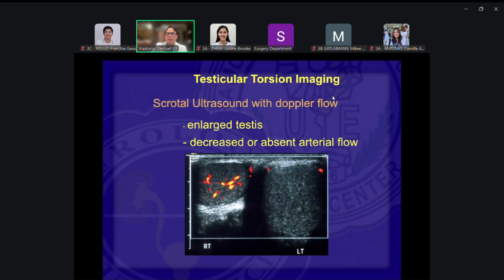So in this case, the red and the yellow, that's our blood flow into the testes. Red is the arterial, blue would be the venous flow. On the right side, there's increased flow, and that would indicate orchitis. There's inflammation, there's infection, there's increased blood flow into the testes.